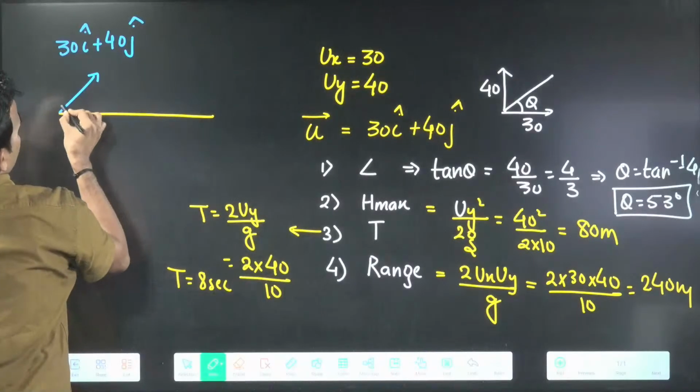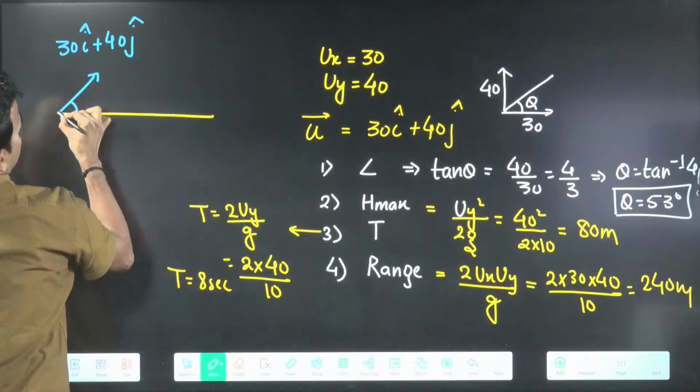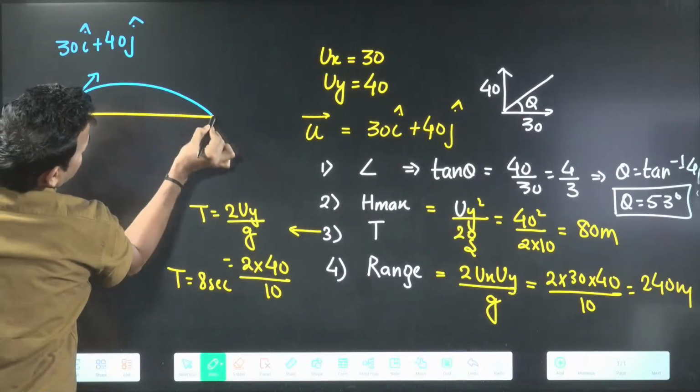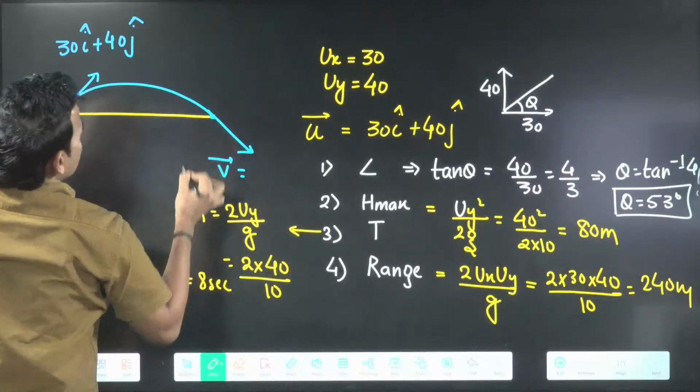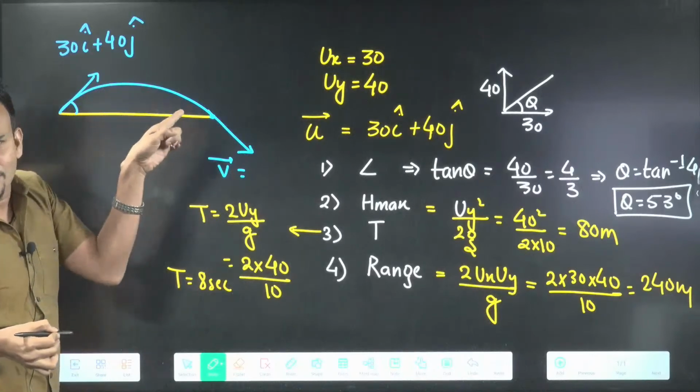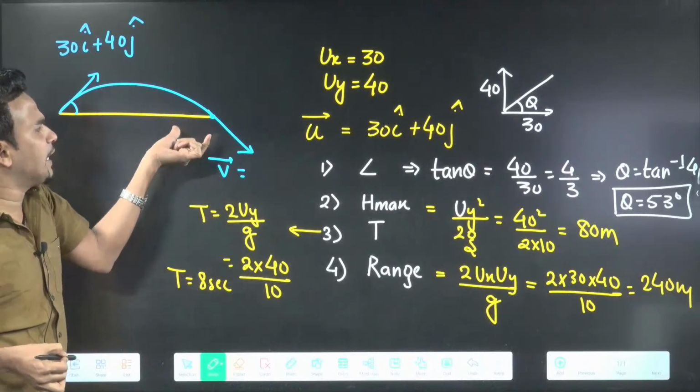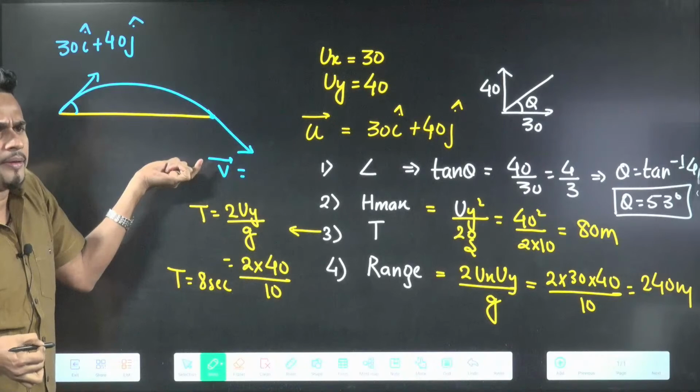Sometimes questions are asked where they give you the initial velocity and ask you to find the final velocity vector. Initial velocity vector is given as 30 i cap plus 40 j cap. Can you tell me what is the final velocity with which the ball will hit the ground?